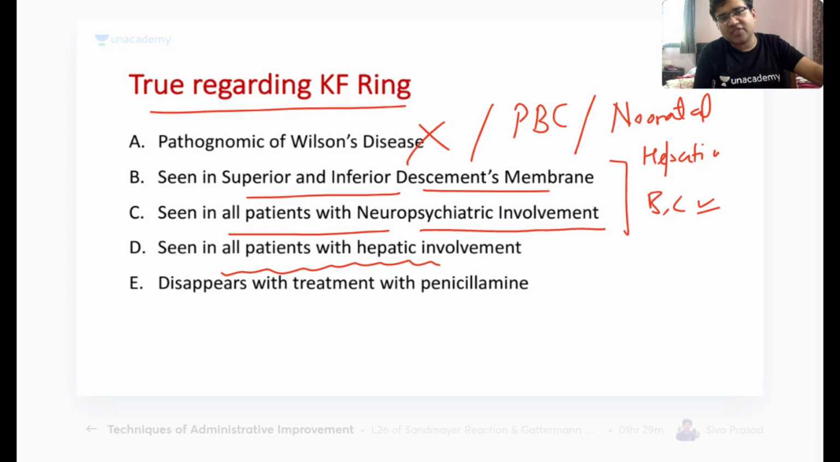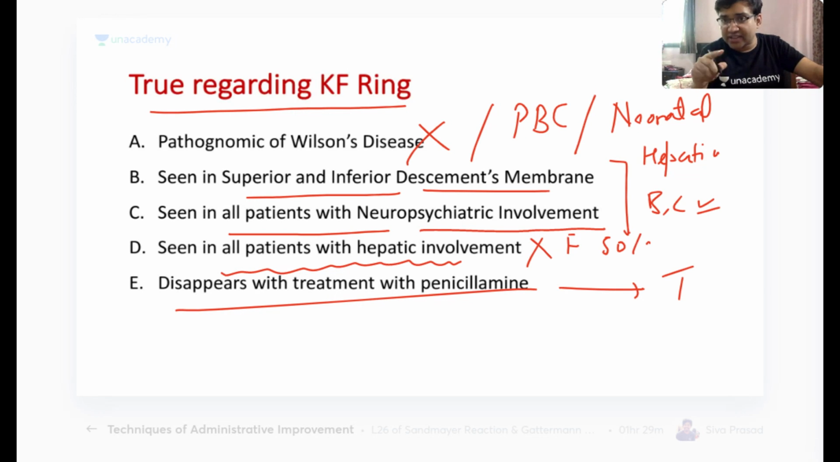Seen in all patients with hepatic involvement. Is it true or false? So it is false. Remember, it is seen in 50% of the patients, and it is also a reversible ring. So no, it is not an irreversible ring. It is a reversible ring, and it can disappear on treatment with penicillamine. So options B, C, and E all are correct here.